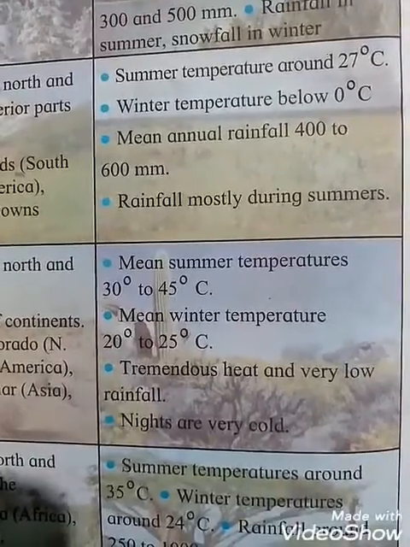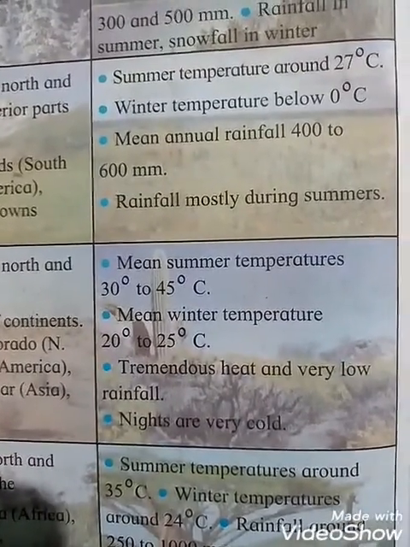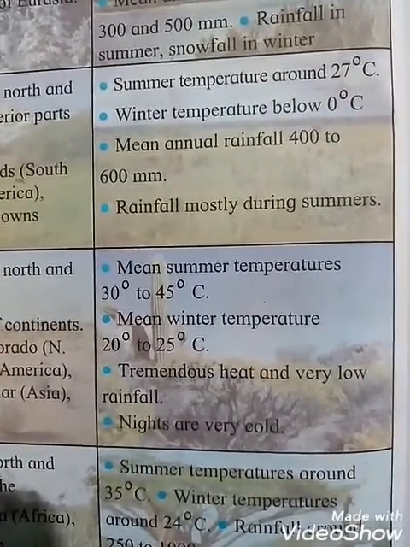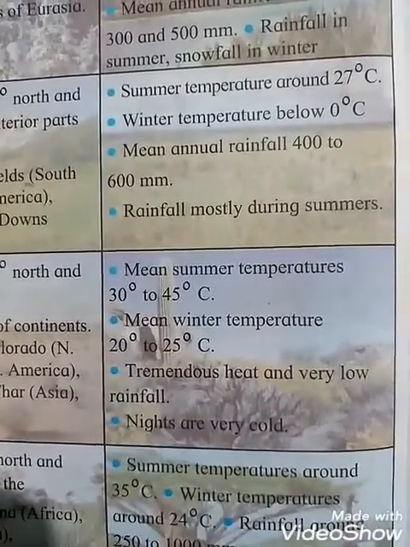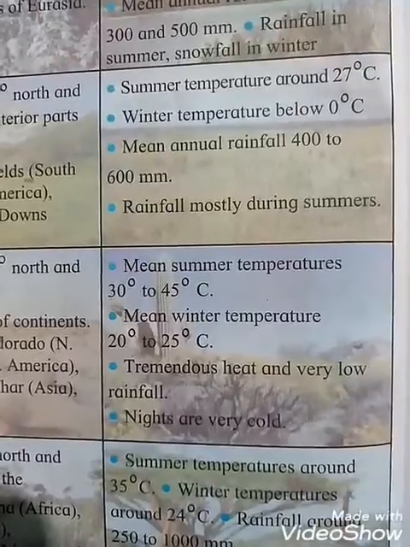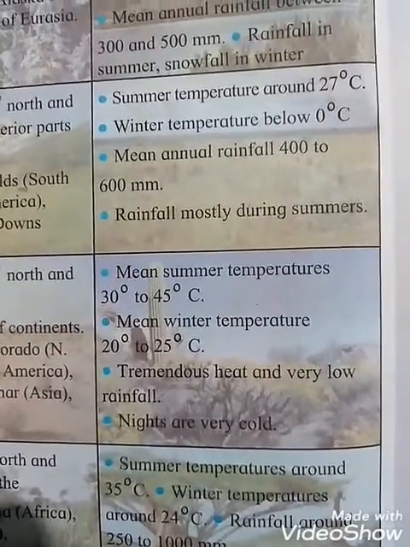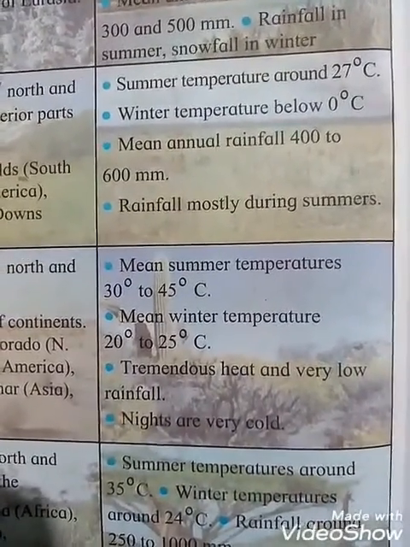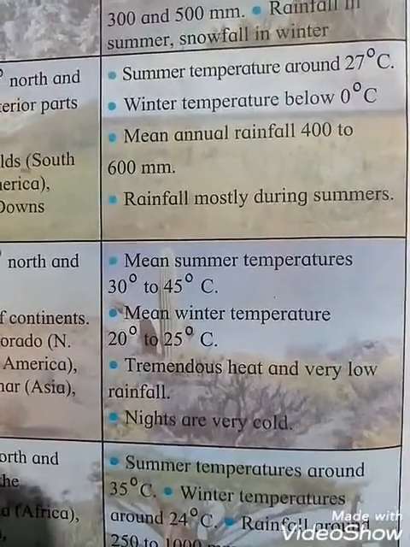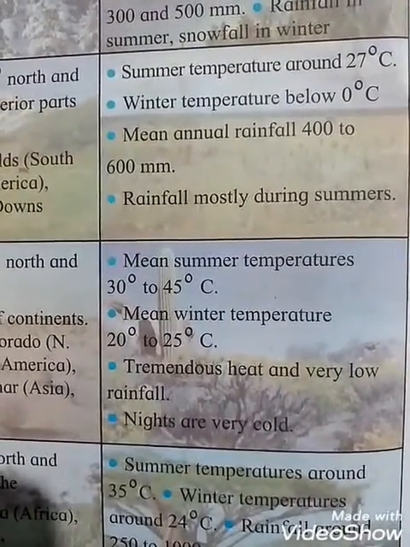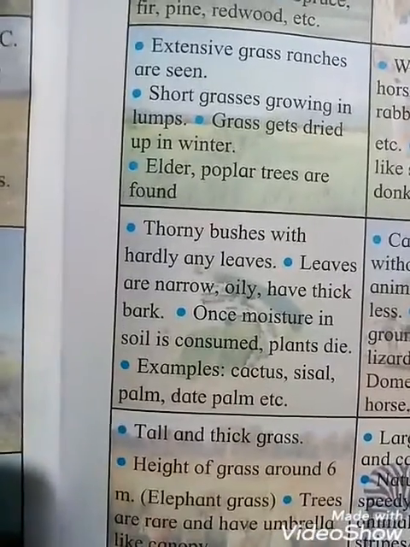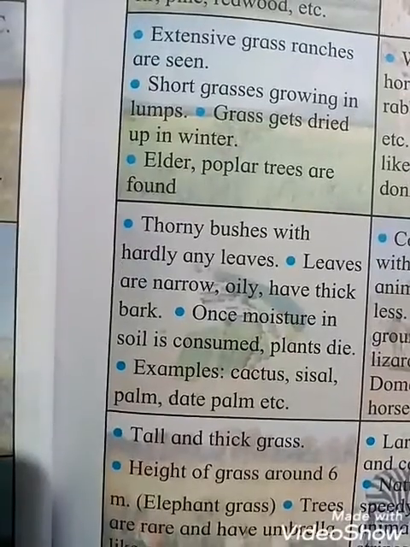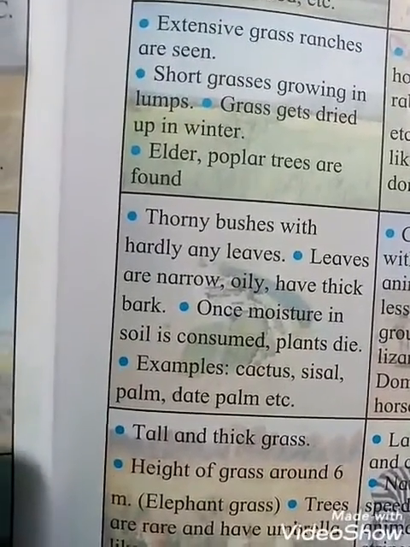And in this place there is tremendous heat and very low rainfall, because rainfall is very less, and because of that the heat is more. But nighttime is very cold also, so the temperature changes. In daytime it is very hot, and at night it is very cold. And in this place, why is it hot, students? Because there is very low rainfall. And natural vegetation: in places where rainfall is less, thorny bushes with hardly any leaves are found.